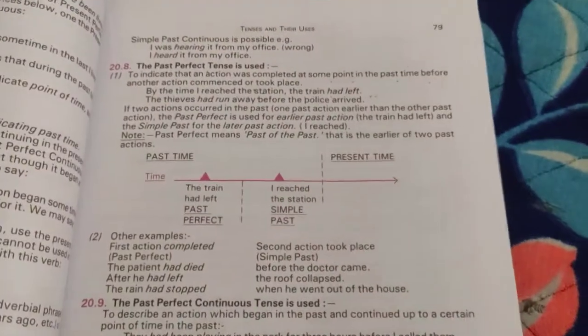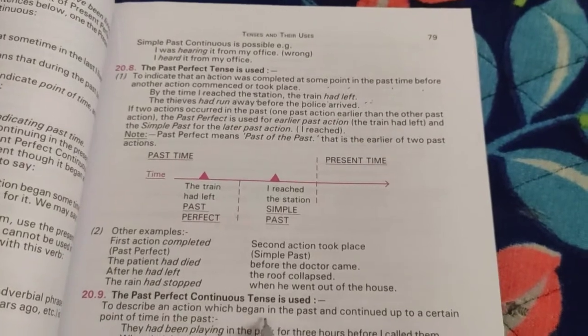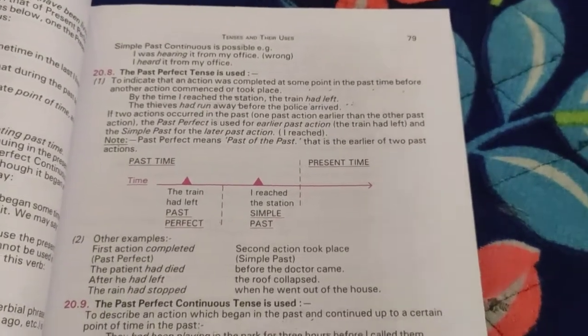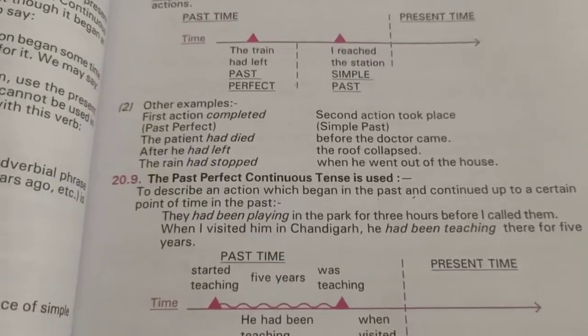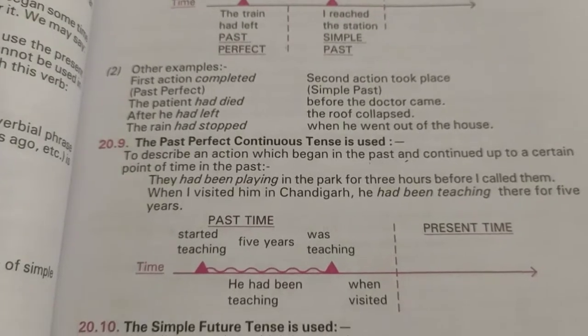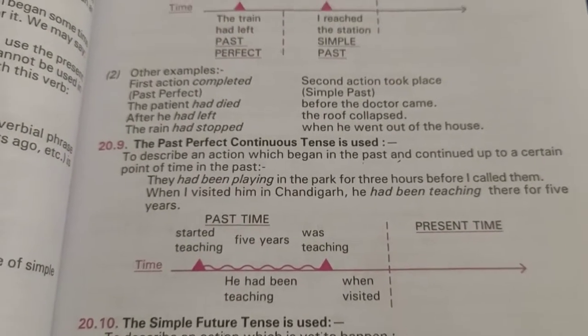Next is the past perfect continuous tense. So here, same, it describes an action which began in the past and continued up to a certain point of time in the past. Next is your simple future tense. So simple future tense is used to describe an action which is yet to happen.